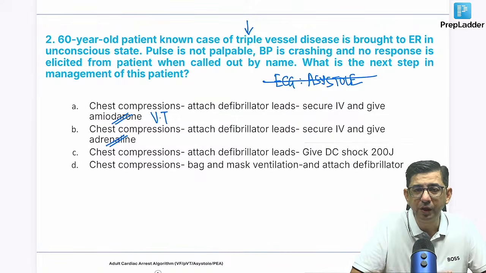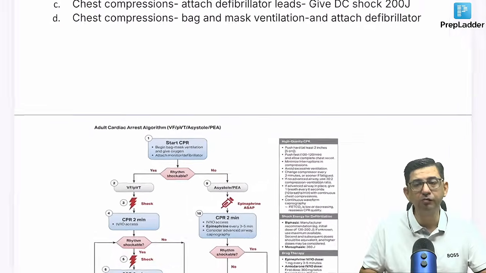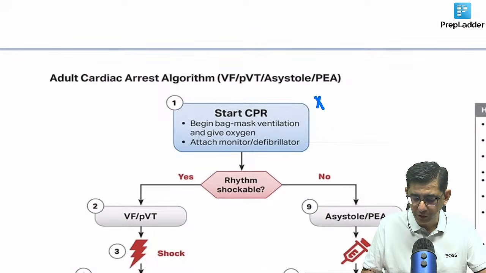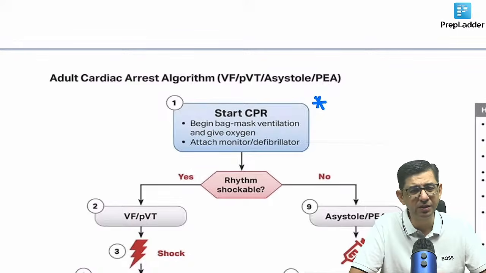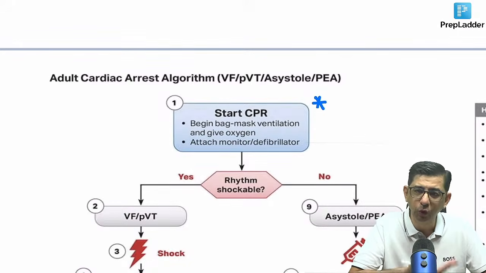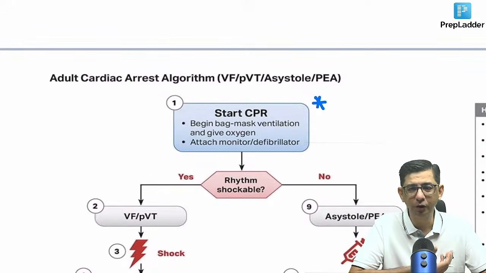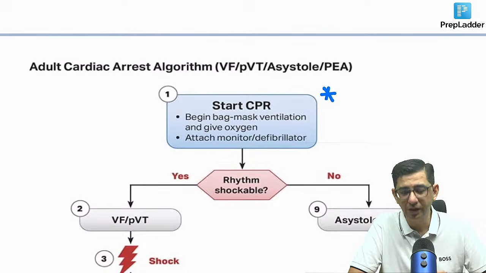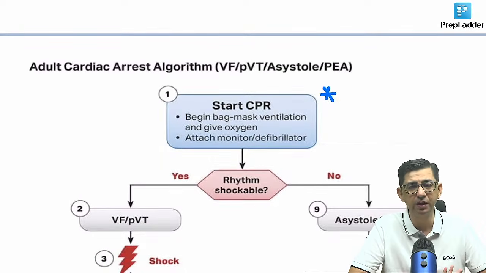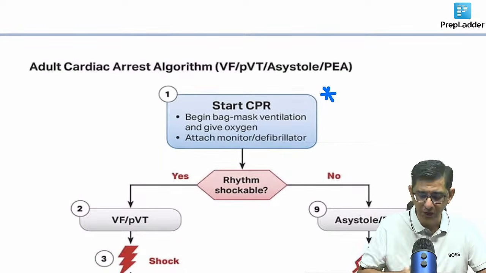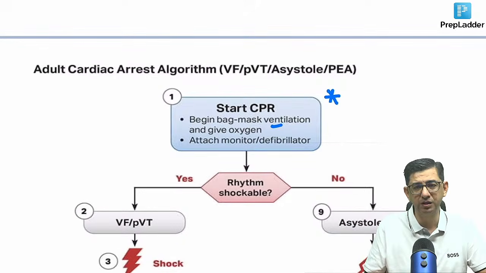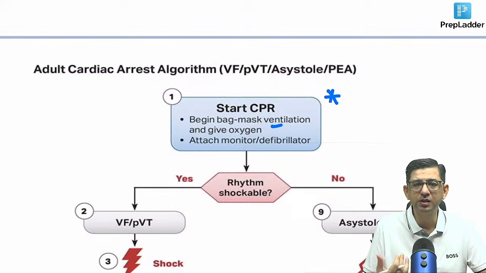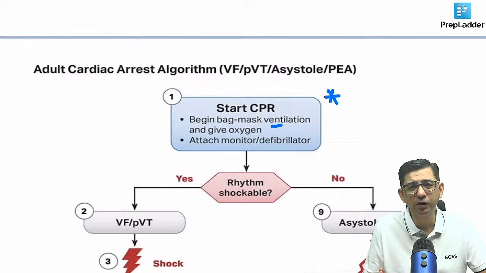Yeah, keep it simple, man. If a patient comes in the hospital, in fact, the American Heart Association guidelines, the October 2025 version, has come recently, and they've just said simple things which you already know. There's nothing new that you are not aware of. The standard thing is that you have to start CPR in a patient. After that, bag and mask ventilation and give oxygen. The only thing they've added is the phrase bag and mask ventilation. Earlier it was just give oxygen, which was a very non-descriptive way. Now it says bag and mask ventilation. So that's what we do in the hospital also.